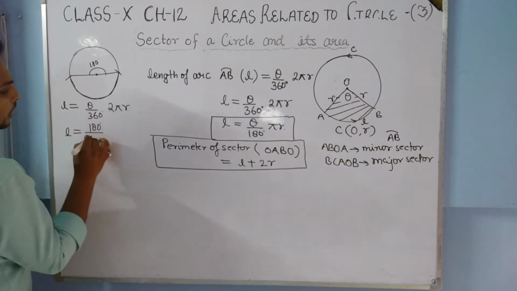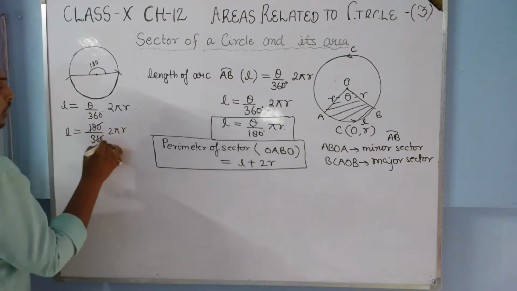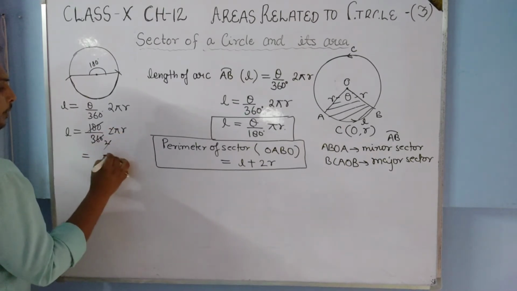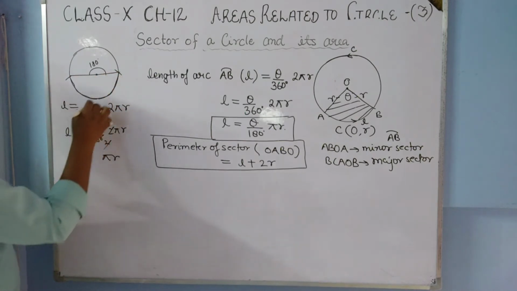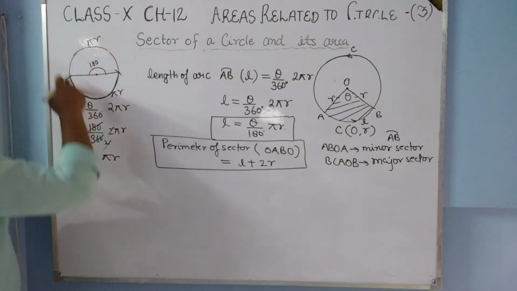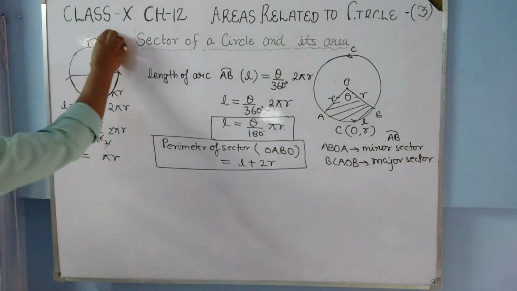So it will be 180 upon 360 into 2 pi r. The 2 and 2 will cancel out, so only pi r. And we know very well that the length of the semicircle is pi r, and the total circumference is 2 pi r. So we can verify this formula for the semicircle also.